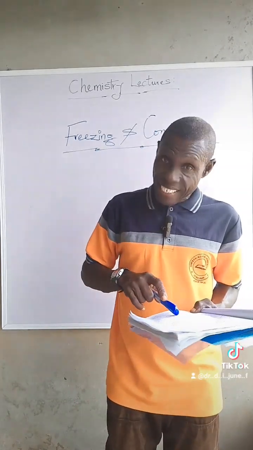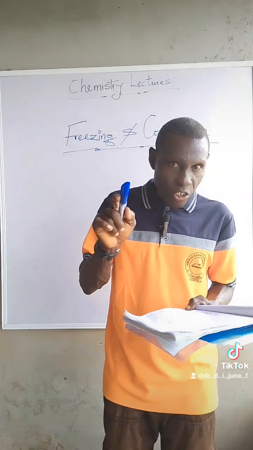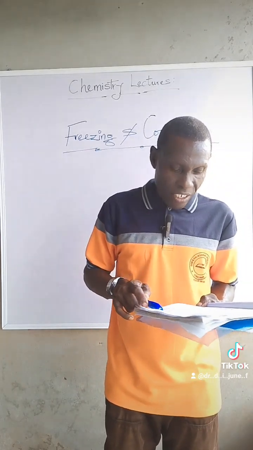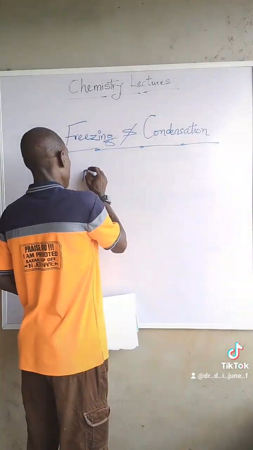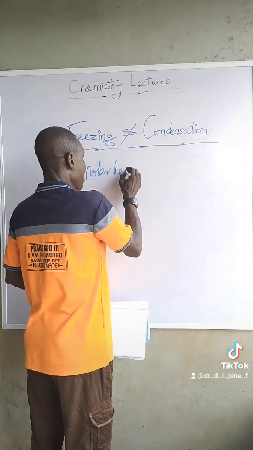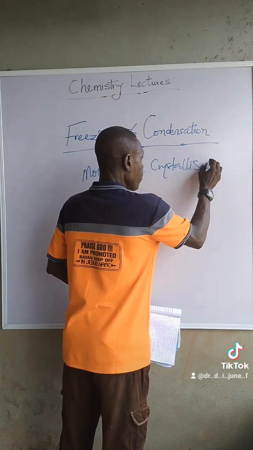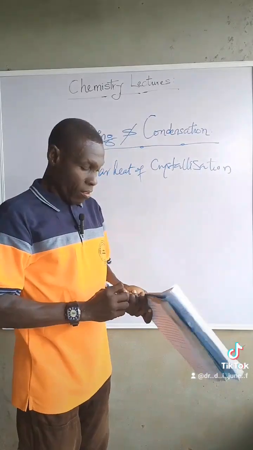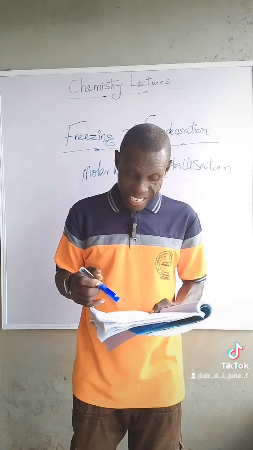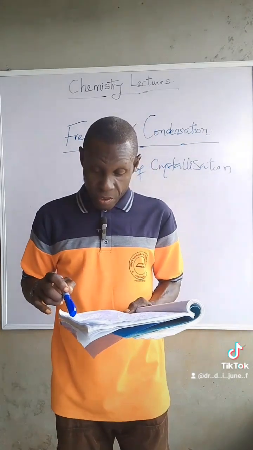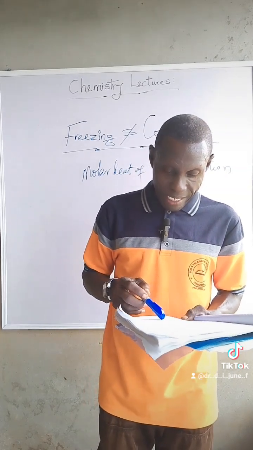The amount of heat that must be removed to freeze a mole of a substance at the freezing point is called the molar heat of crystallization. Molar heat of crystallization. So that means it is the quantity of heat that must be removed for the freezing of a mole of a substance at the freezing point.